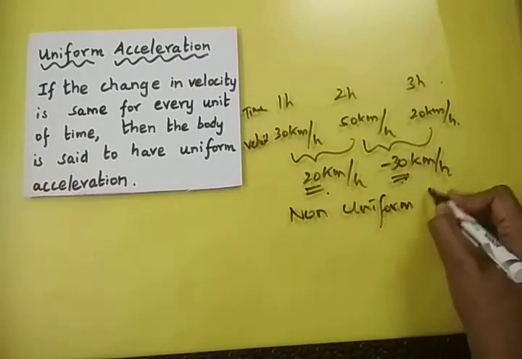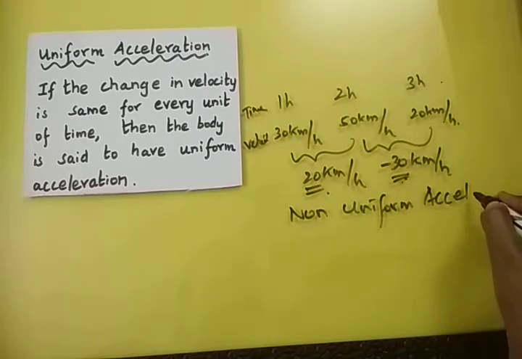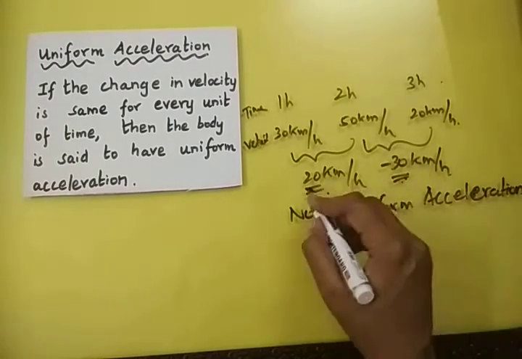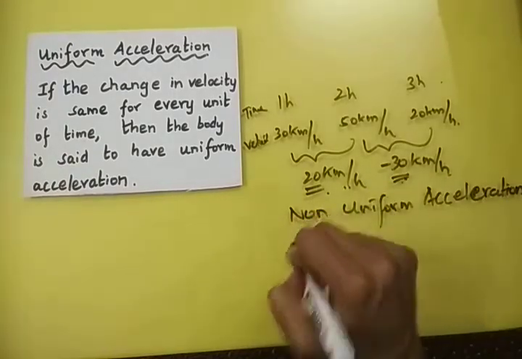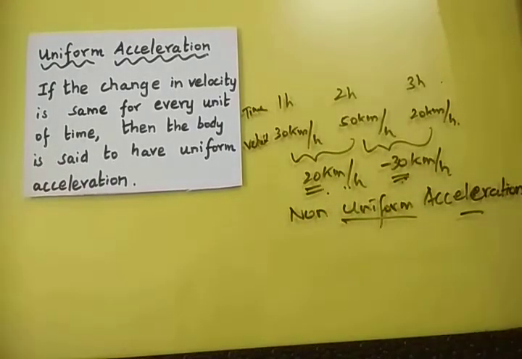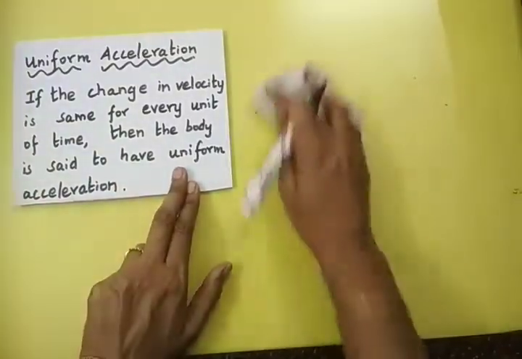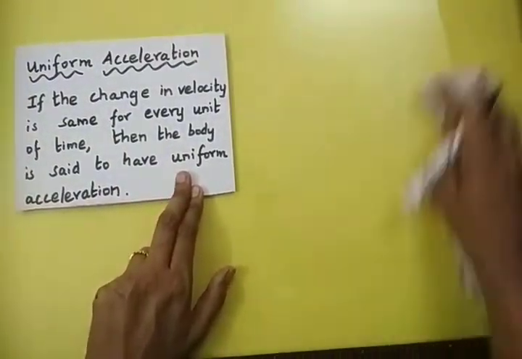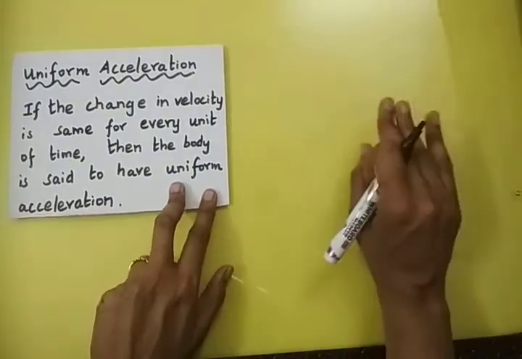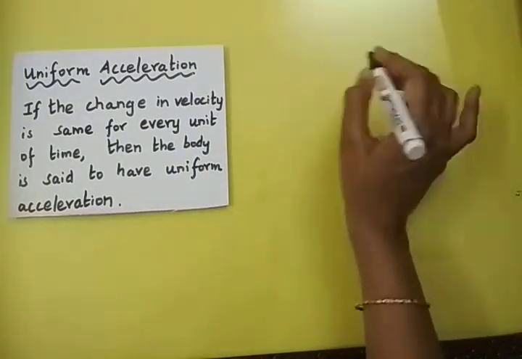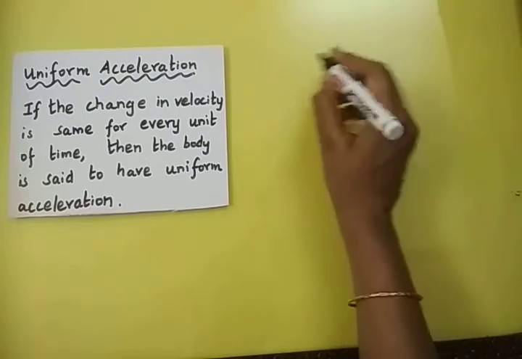Since the change in velocity is not uniform, we say this is a non-uniform acceleration. Now I think you will have a better clarity. The change in velocity is not uniform for every unit of time or 1 hour. So this is an example of non-uniform acceleration, right? Now you just connect with the acceleration due to gravity. It is an example of uniform acceleration. If you are not able to follow, just leave it. No problem. For those who are able to follow, I'll just explain it.